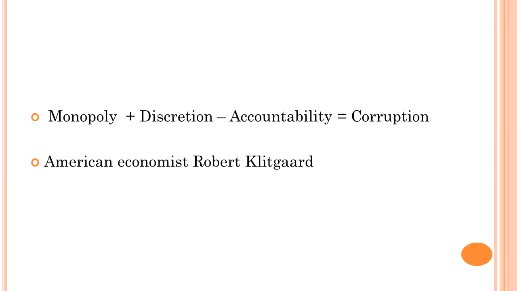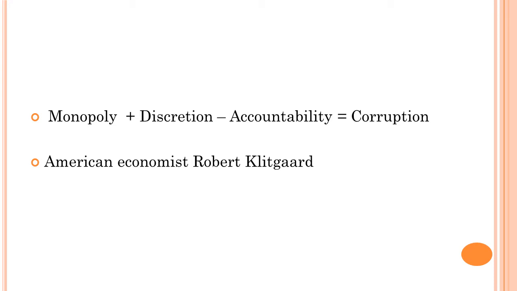Now see, in the first para only of this particular chapter, ARC has given a definition, or in fact an equation, which is monopoly plus discretion minus accountability will give you corruption, right? And who has said this? American economist Robert Klitgaard has said this, and ARC has written it. So you can always write this, that monopoly plus discretion minus accountability is corruption.